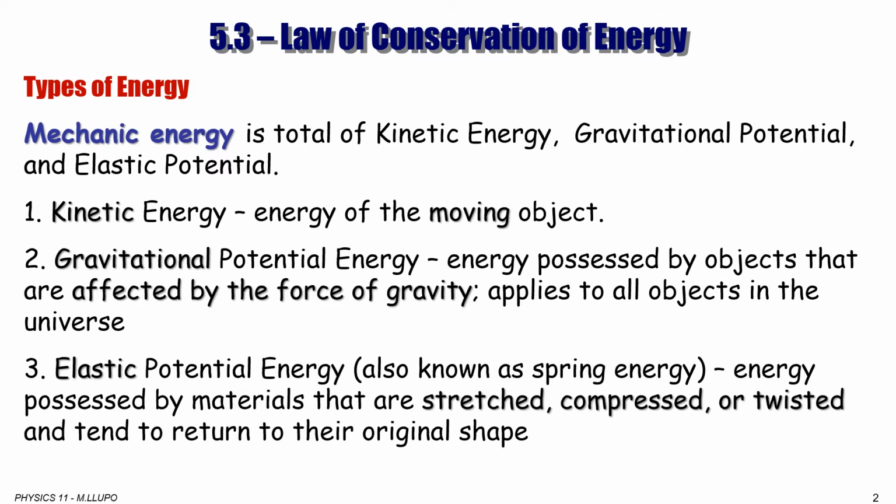Elastic potential energy, also known as spring energy, is energy possessed by a material or object that is stretched, compressed, or twisted and tends to return to its original shape.